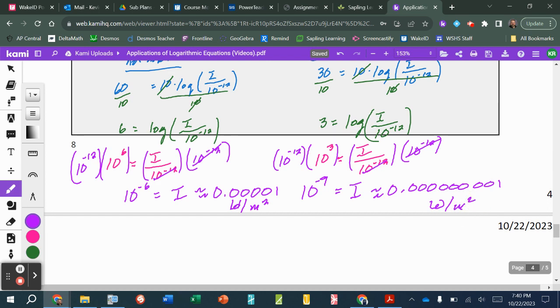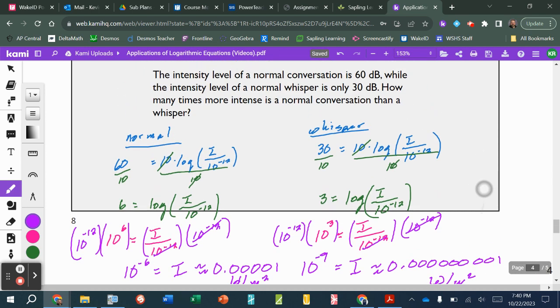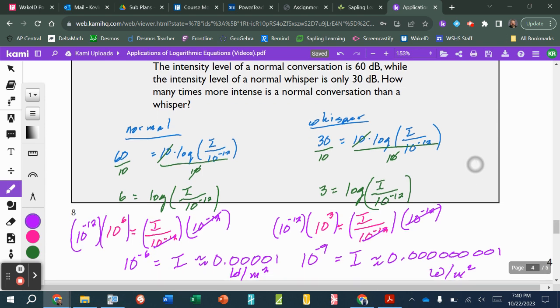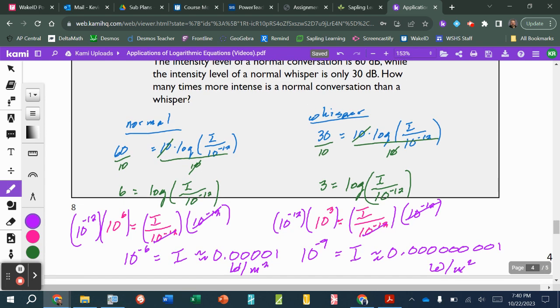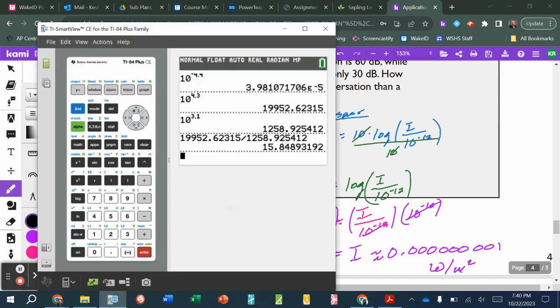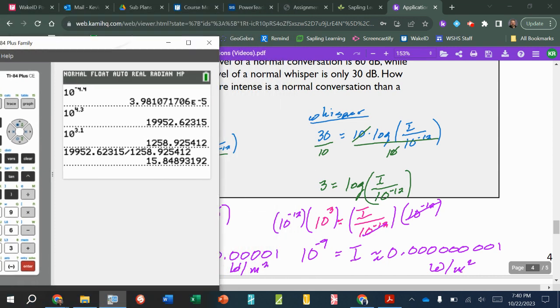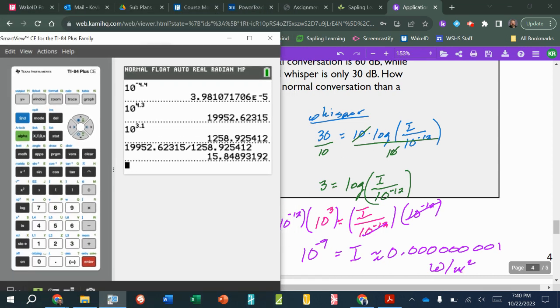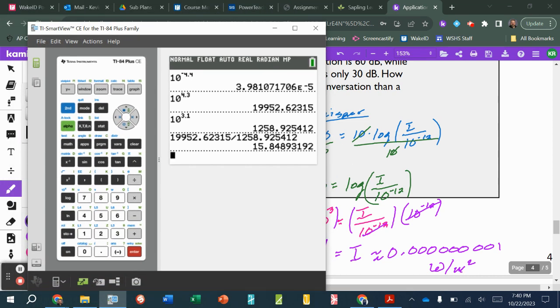Now remember, the problem didn't ask us to find the two separate intensities. It asked how many more times intense is that normal conversation. So similar to the Richter scale problem, we're going to do something similar. So we're going to come back here, we're going to come to our calculator. And now what I need to do is take the larger of the two intensities, which, believe it or not, is the 10 to the negative 6th power.